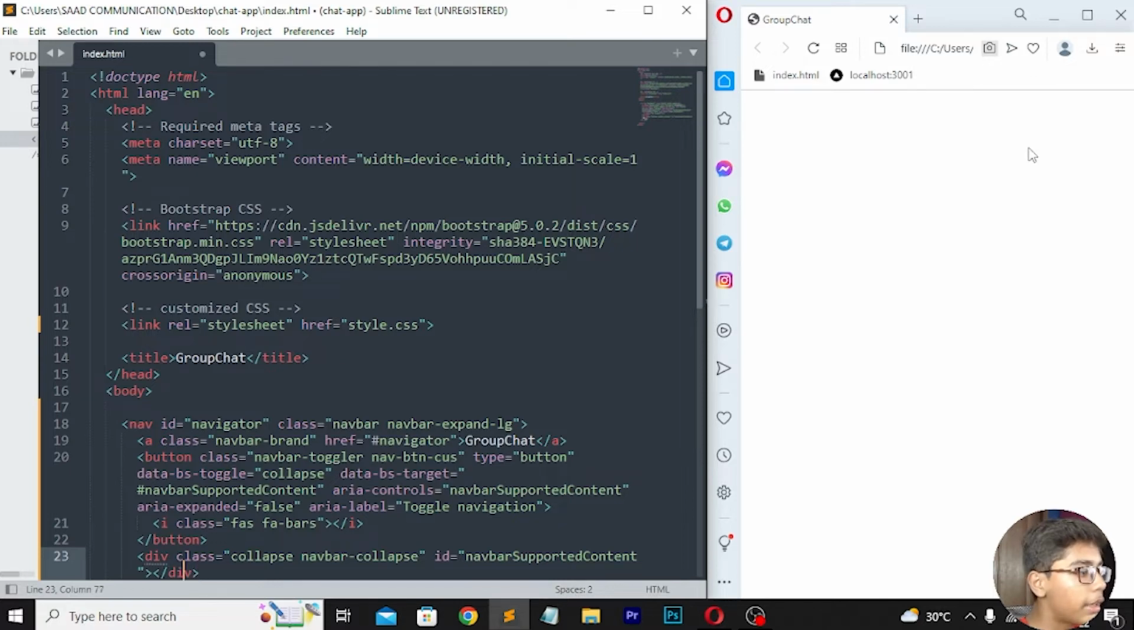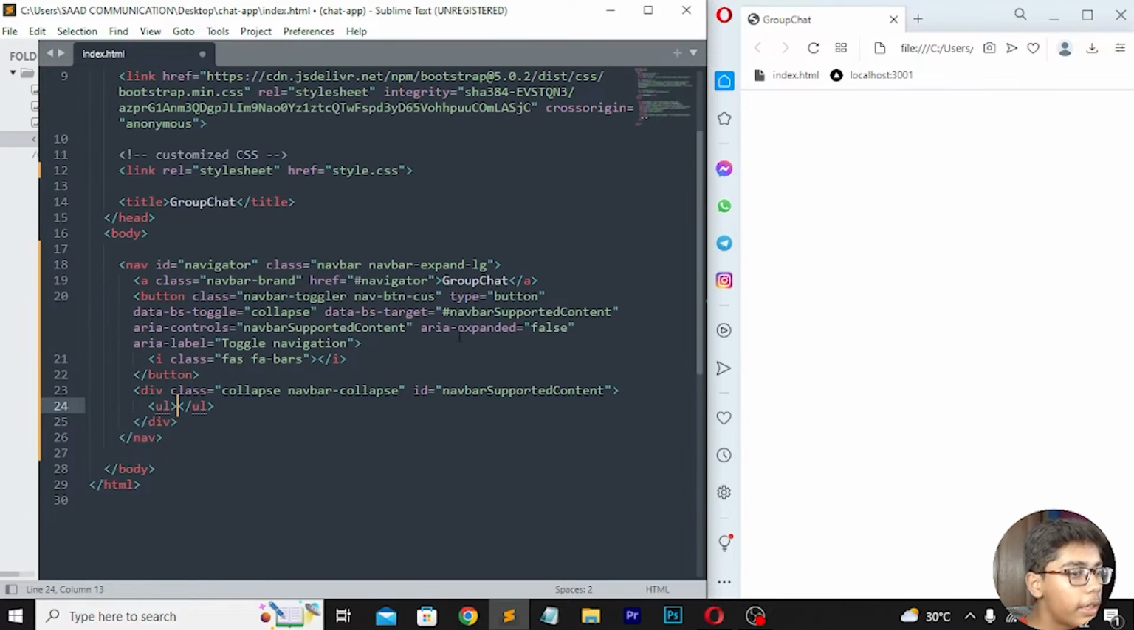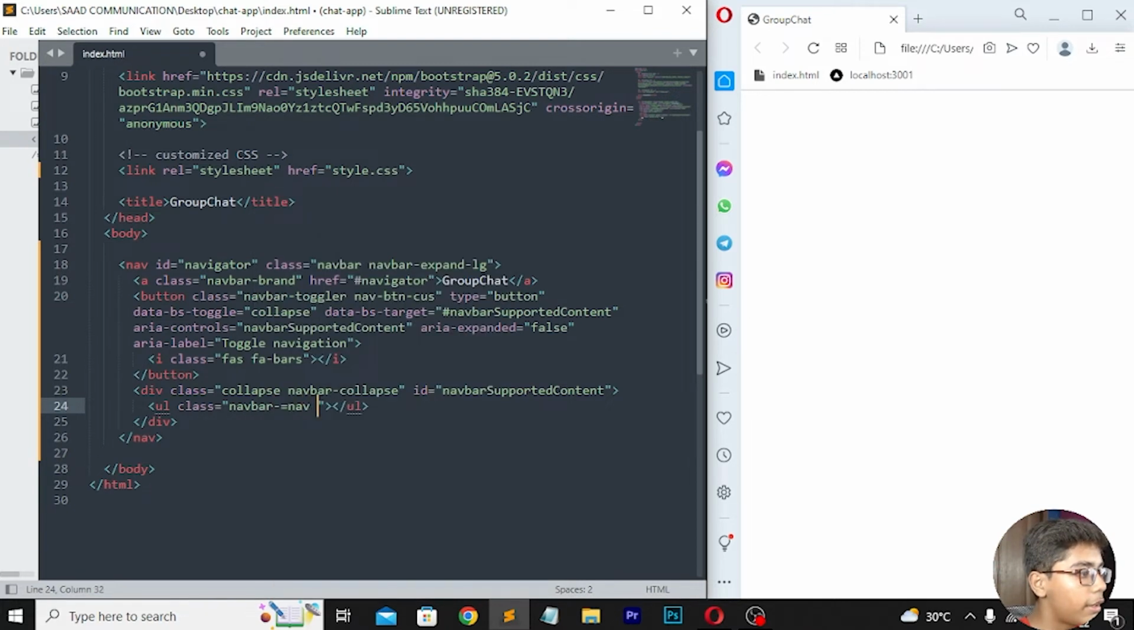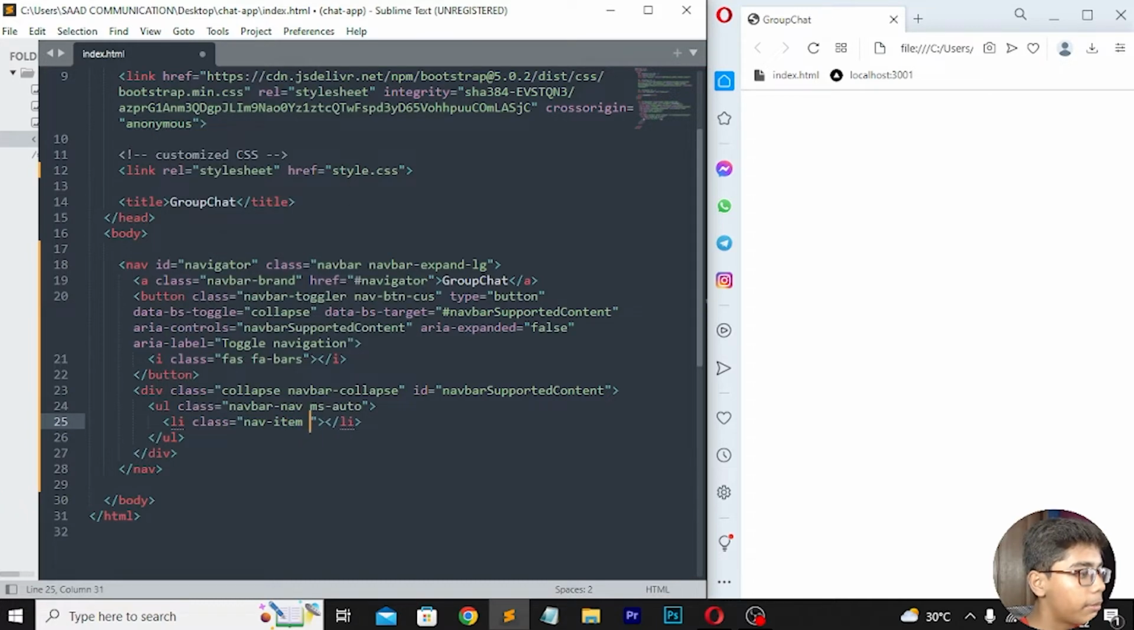So here I will be moving down, then ul, and here I will be writing class which will be navbar-nav, and then I will be writing ms-auto. Then I will be moving down, writing li class nav-item, and here an a tag, and in this class I will be writing nav-link, then href, and here I will be writing features, like this. You can see we have written all these things.